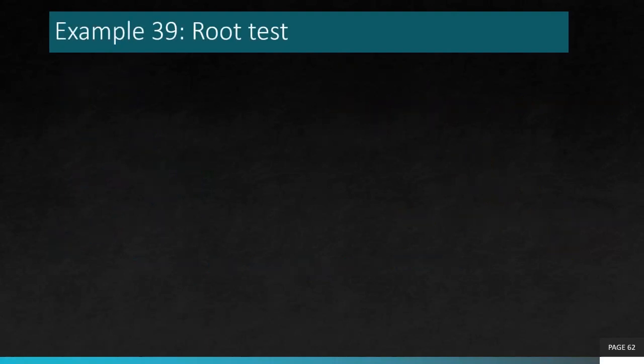So heading over to the next example, the second last example of today's lecture, 39. Summation n is 2 to infinity, n over (ln n) to the power n.